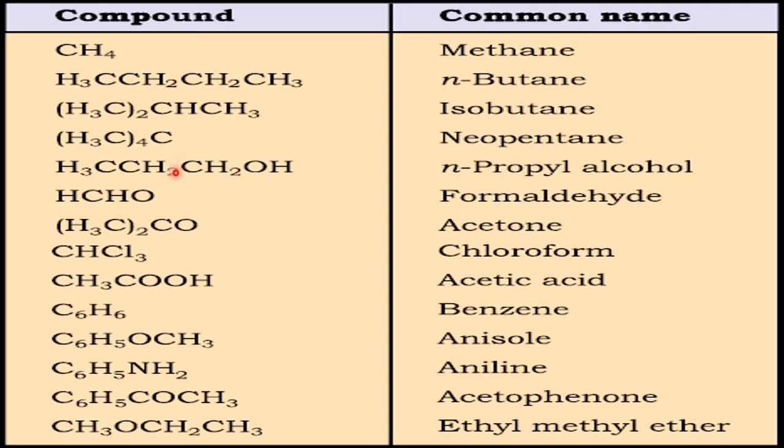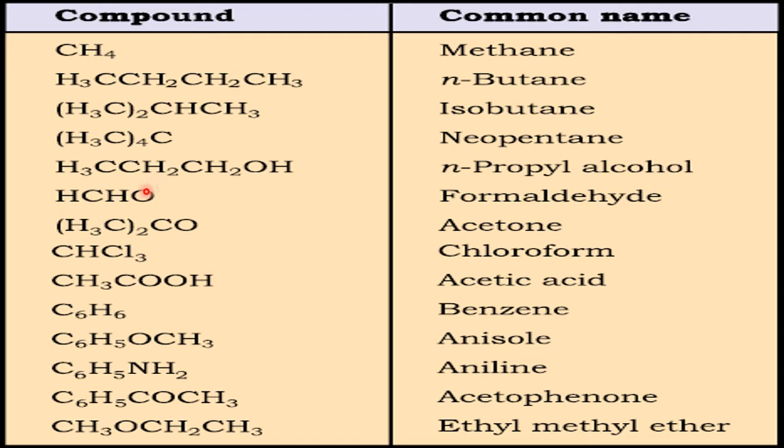Neopentane. This is n-propyl alcohol. Nowadays, it is finding very important application in sanitizers, because viruses will not be active in alcohol; they will die. So, ethyl alcohol or propyl alcohol. Sanitizers are made of what? Alcohol, up to 40% depending upon the strength. So they find very wide application in industry.